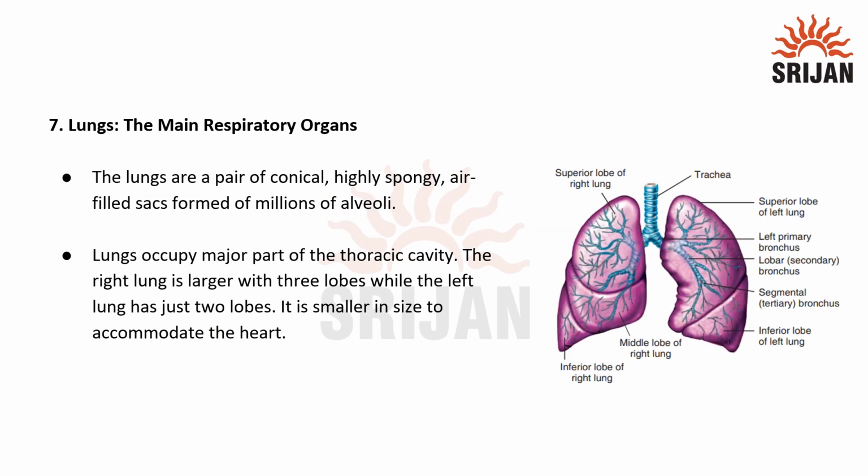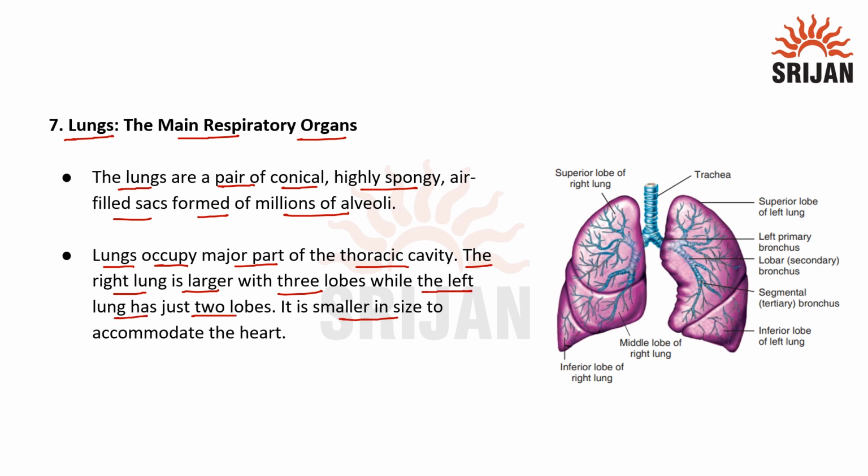Now let's understand about lungs, the main respiratory organs. The lungs are a pair of conical, highly spongy, air-filled sacs formed of millions of alveoli. Lungs occupy major part of the thoracic cavity, and the right lung is larger with 3 lobes while the left lung has just 2 lobes.